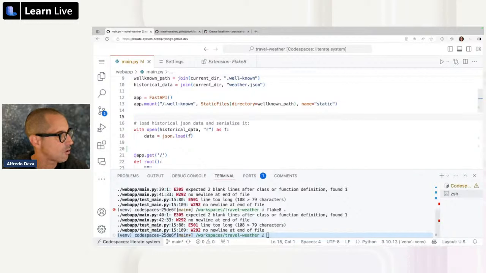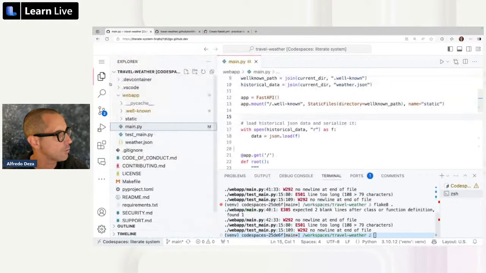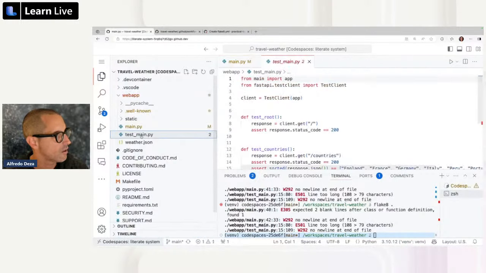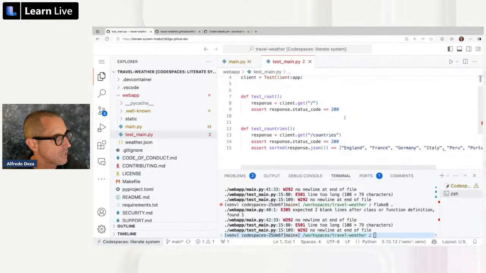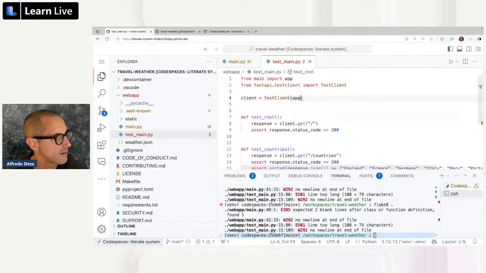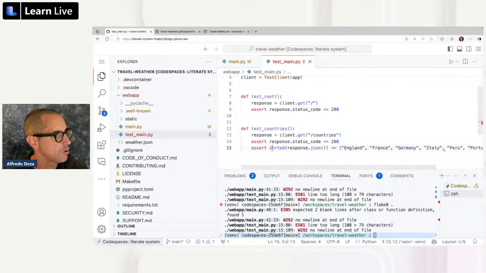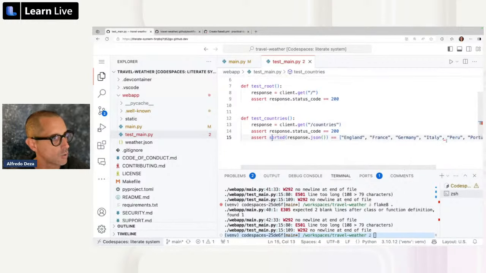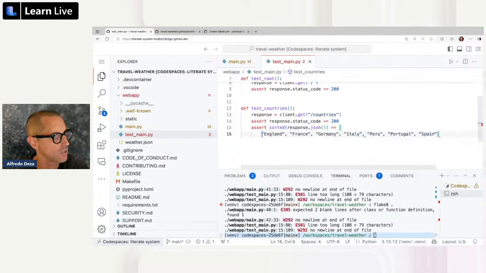We have test_main.py. So let's open that one very quickly. We have this other file here that will allow us to see what's going on. And it seems that this is not very happy. It says line 15, that will be this one. All right, so we have one right here. It says line too long. Perfect. Do you guys know how to break a line that might be too long in Python? Well, we can do this. Look at that.